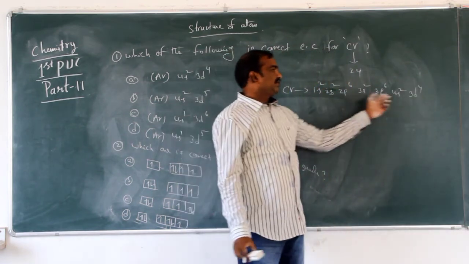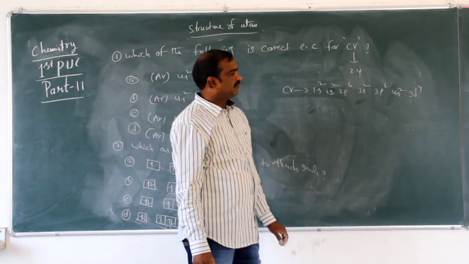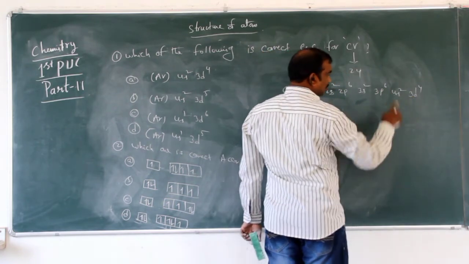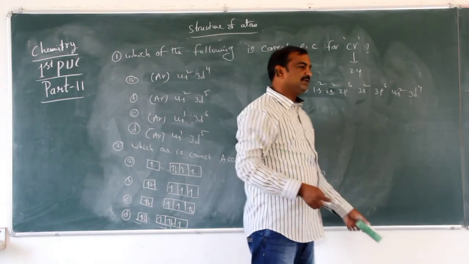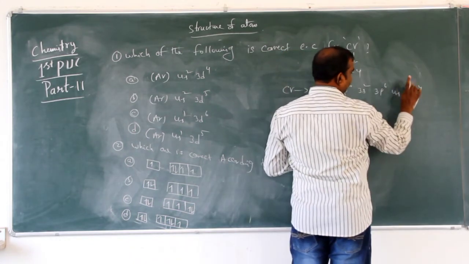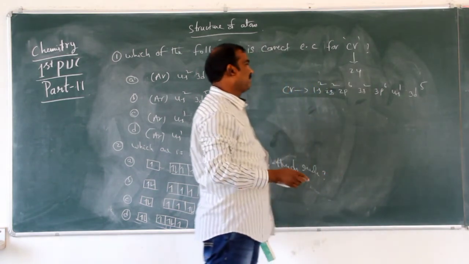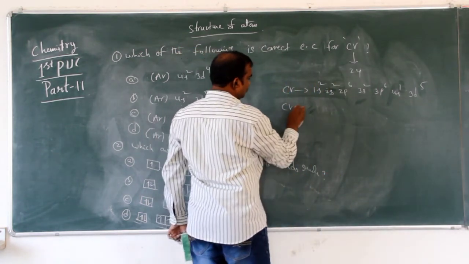That totals 24. But here it is 3d4. If we get one more electron into the d orbital, it is more stable. So here we can write 4s1, 3d5.